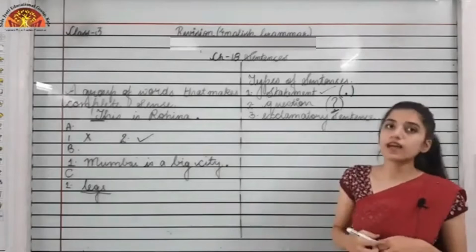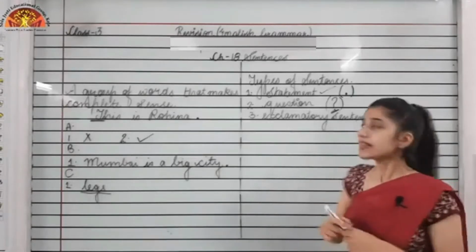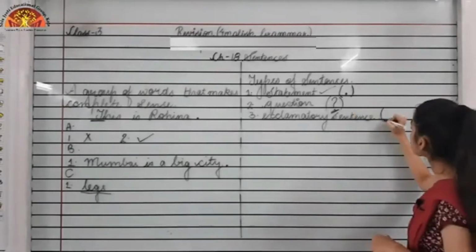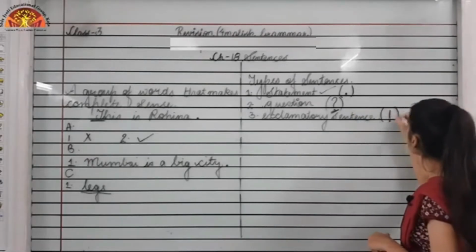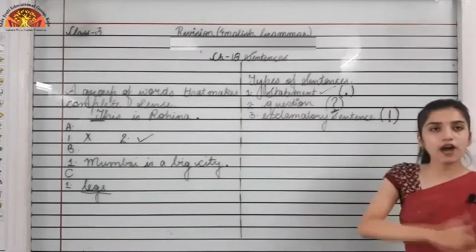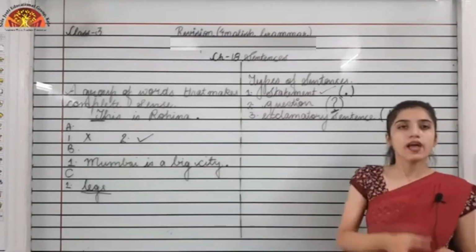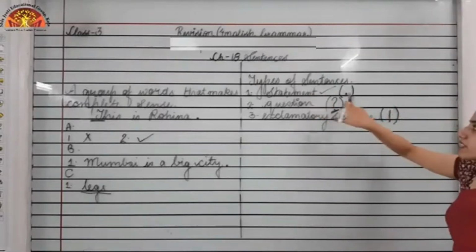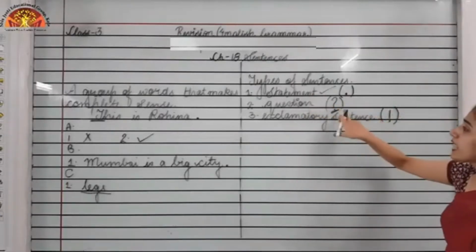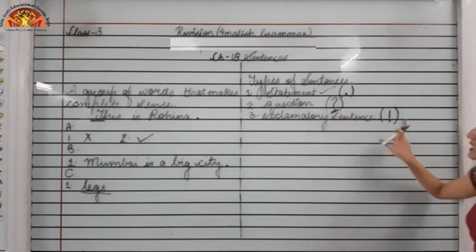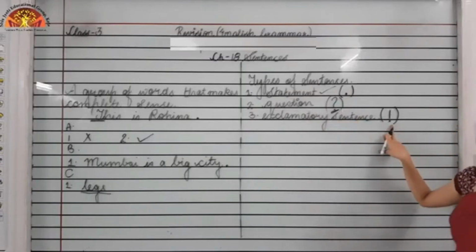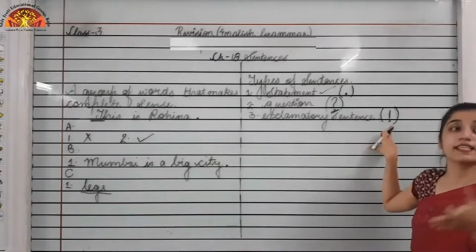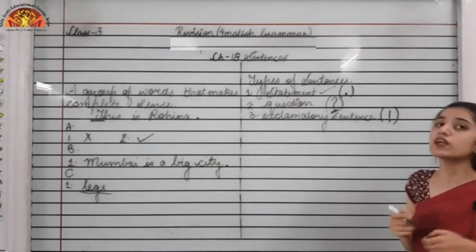When we are expressing our emotions and feelings, the sentence would be an exclamatory sentence, and we use an exclamation mark after the word or after the sentence which is expressing the strong emotion or feeling. So for a statement we end with a full stop, for a question we end with a question mark, and for an exclamatory sentence we end with an exclamation mark.